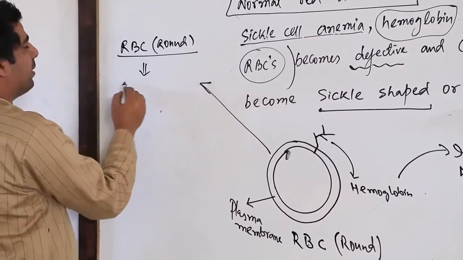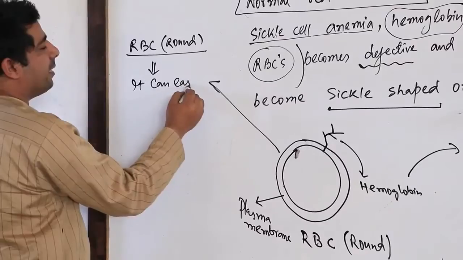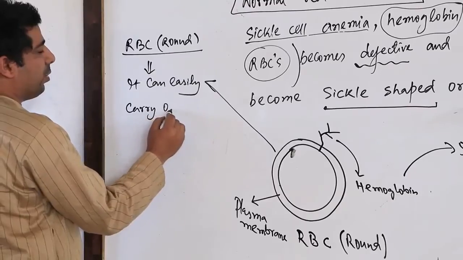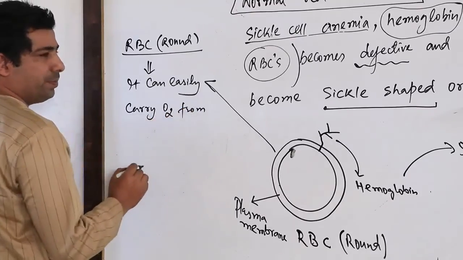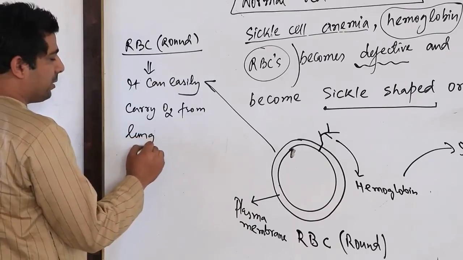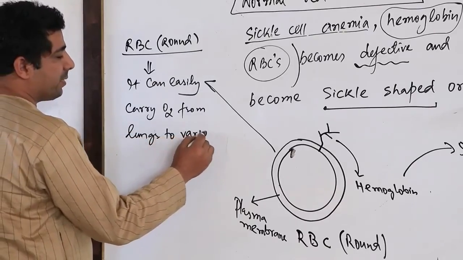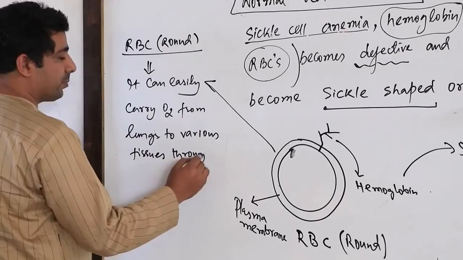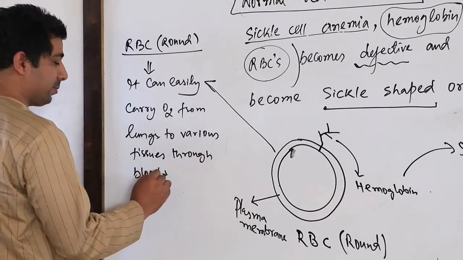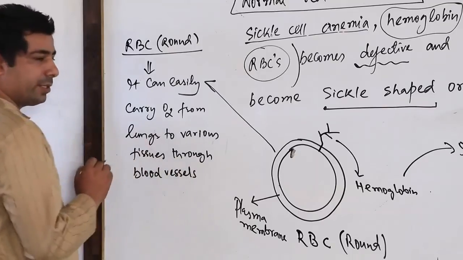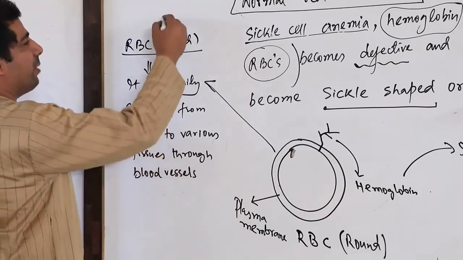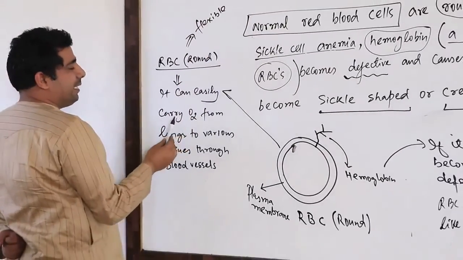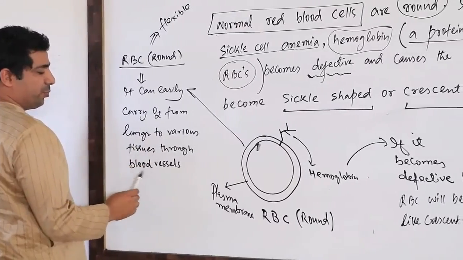It can easily carry oxygen from lungs to various tissues through blood vessels. Correct? Because it's flexible. So this round shaped RBC is flexible. It can easily carry oxygen from lungs to various tissues through blood vessels.